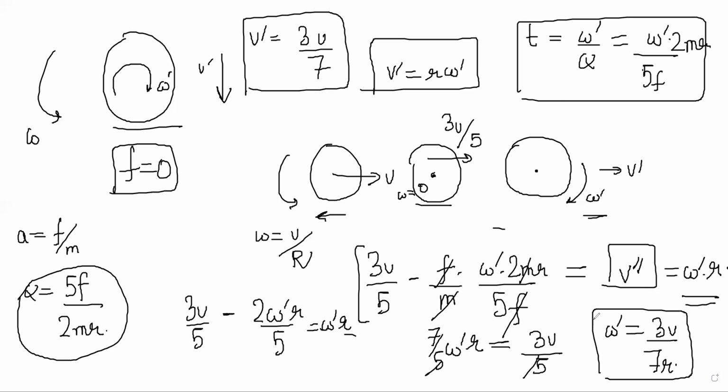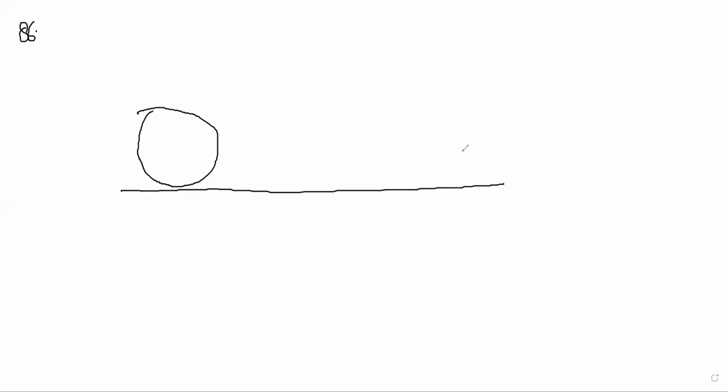This force method is also simple, but it's not as fast as angular momentum conservation. Okay. 86 is also the same. For 86, I will just give you a hint and you can solve it yourself. There is a solid sphere rolling on a smooth horizontal surface, and it is going to collide with a fixed smooth wall. It is going with a linear speed v. It is rolling. Surface is rough. Basically a similar situation.